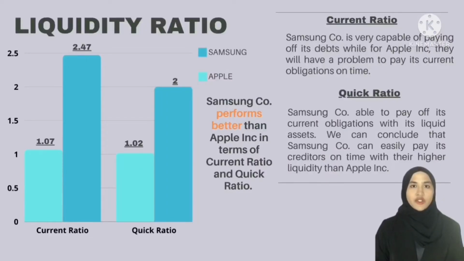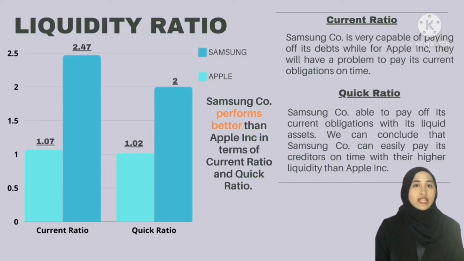The current ratio for Samsung is 2.47 times, while for Apple it is 1.07 times. Thus, it indicates that Samsung is very capable of paying off its debts, while Apple will have a problem paying its current obligation on time due to its current ratio. As we can see, Samsung's ratio performs better than Apple's.